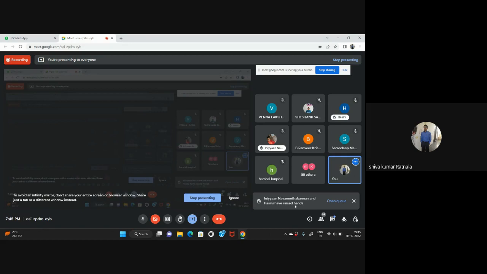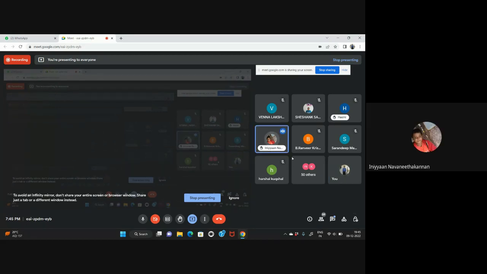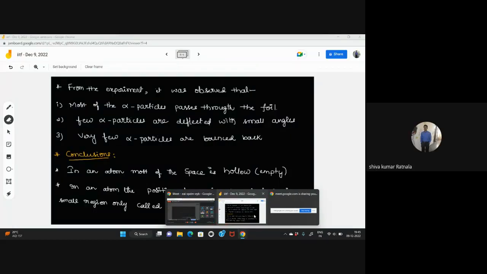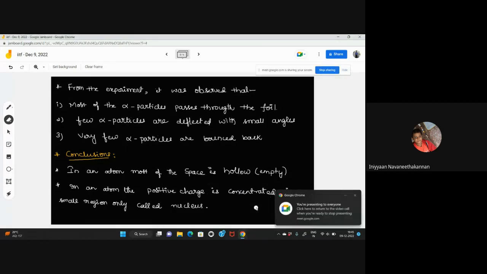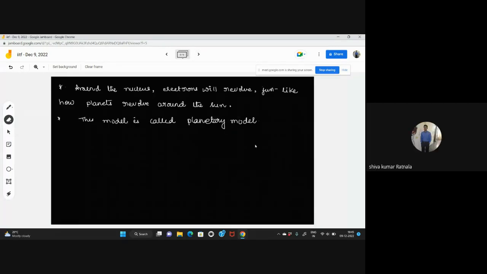Navneet. Sir, in an atom the electrons are revolving around the nucleus. Then do the alpha particles pass into the nucleus, or anything else? Into the nucleus only it will go, and that's the reason they are bouncing back.